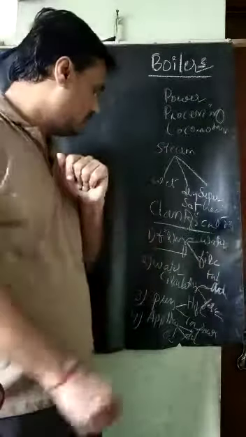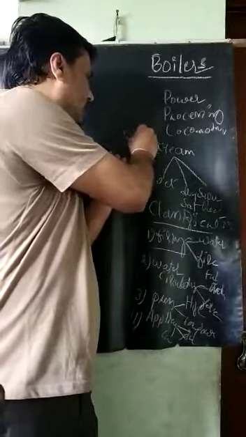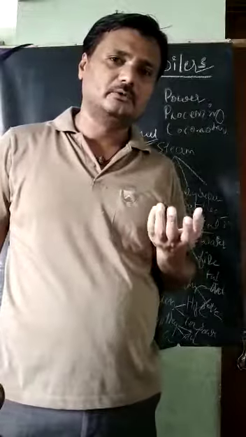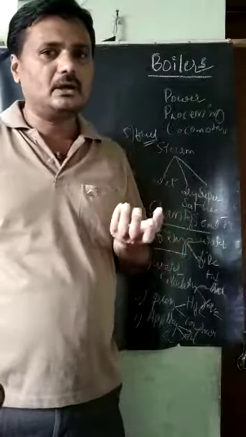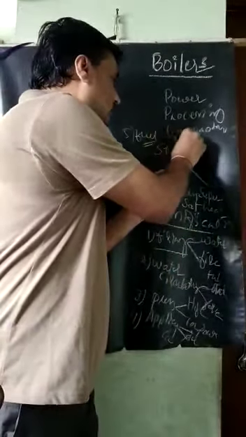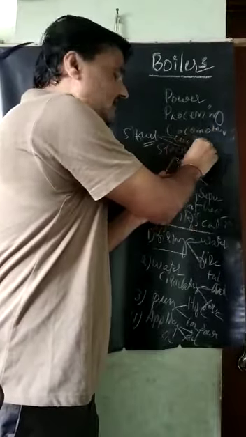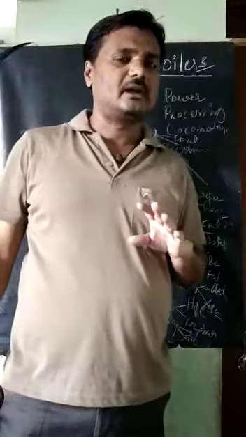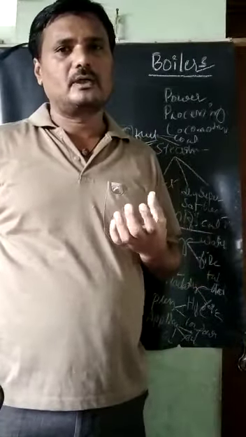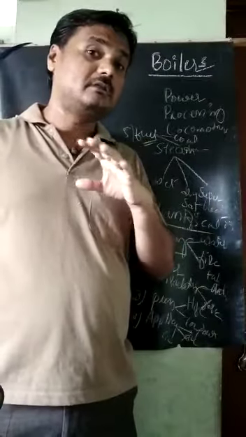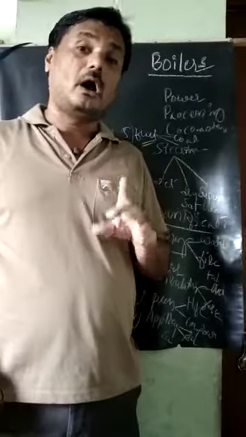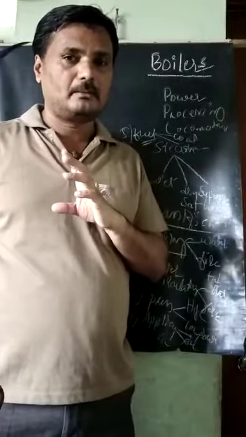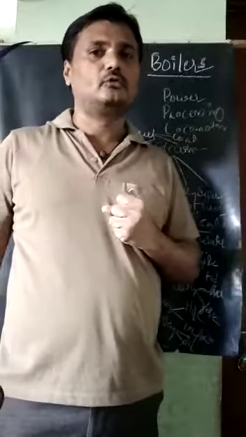The fifth classification is based on the fuel used. It may be coal fired boilers, diesel boilers, and so on. We can classify liquid fuels and solid fuels, and nowadays agricultural waste and municipal waste are also used as fuel to produce heat, and by that we can produce superheated steam.